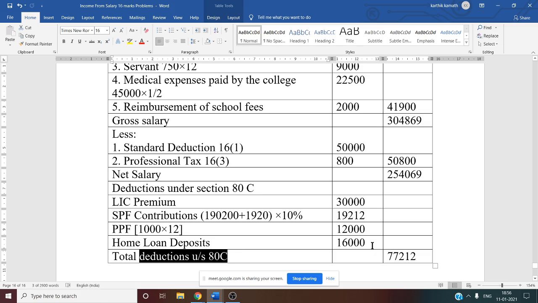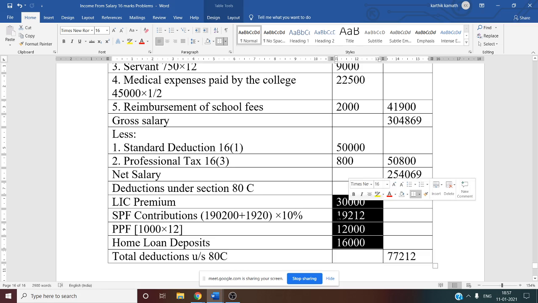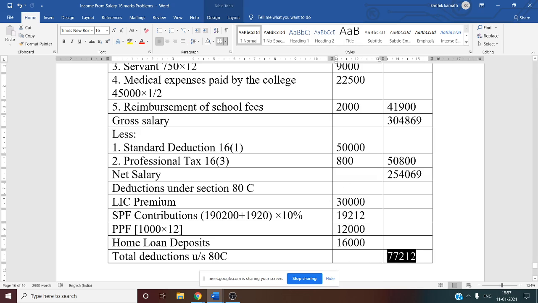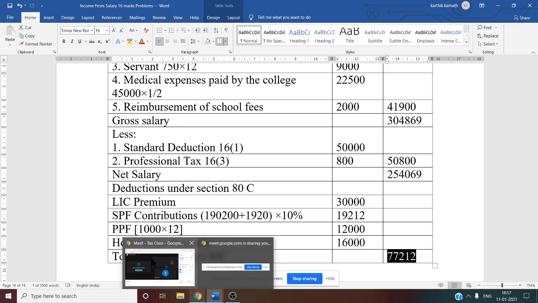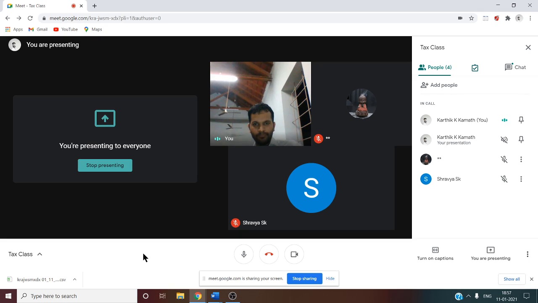Now we want the total deduction under 80C. If you see the total deduction under 80C, 30,000 plus 19,212, 12,000, 16,000. Add all these things, you will get one answer. That is 77,212. This is the total deduction under 80C that you can write in the outer column. So it is less than 1,50,000. So you write whatever amount you have got, 77,000, like that.